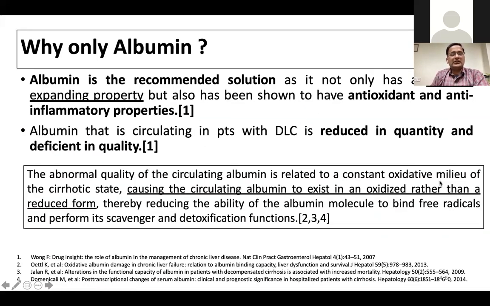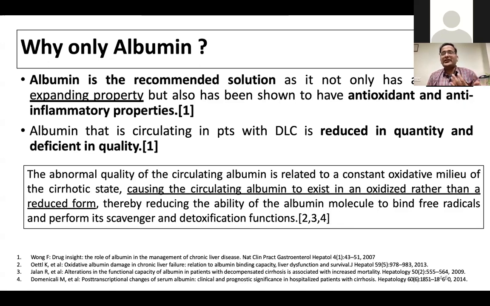As I said, albumin is a must for use in any acute kidney injury, because in addition to the volume expansion, it has many other properties. It is a scavenger of many cytokines. It is an antioxidant. It is anti-inflammatory, and additionally, it also improves the renal functions by itself, and it also refills the system.